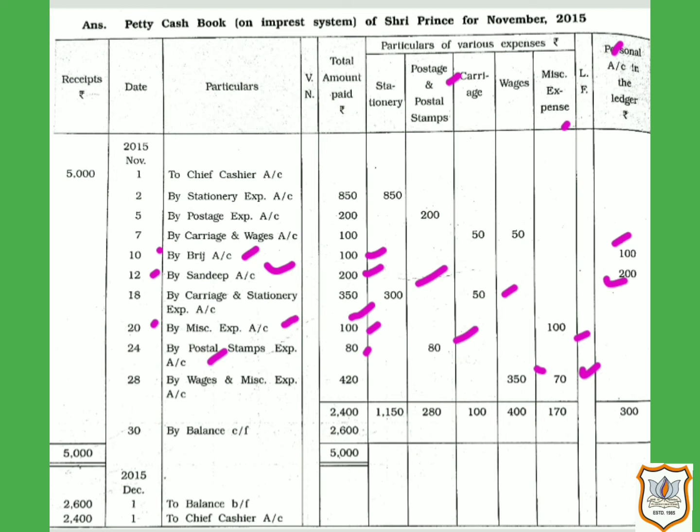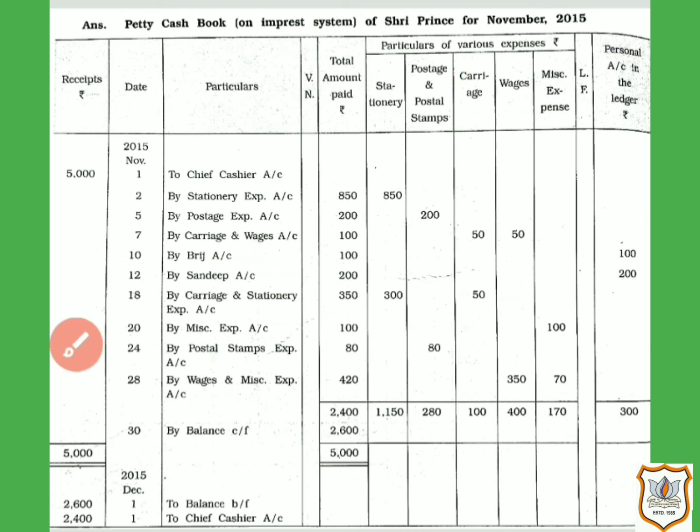Now as on the same day, that is on date 28th, two types of expenses have been paid, that's why we will write here the total amount, that is 350 plus 70, which is equal to 420. Then in the particular column we will write the names of the accounts under which payments have been made, that is by wages account and miscellaneous expense account.